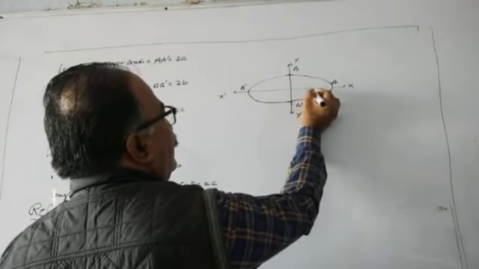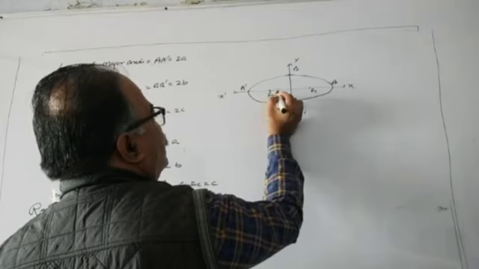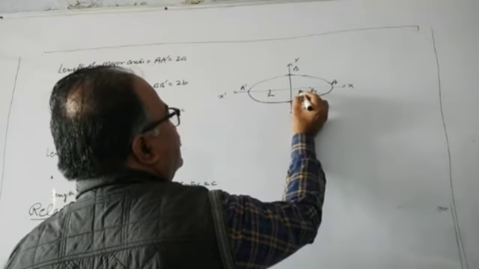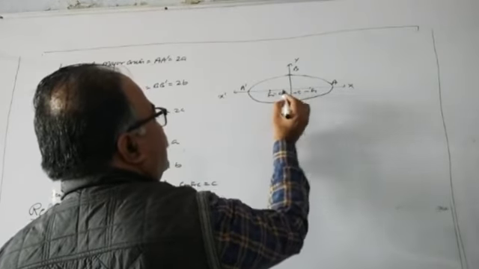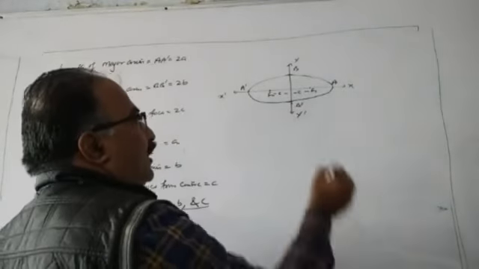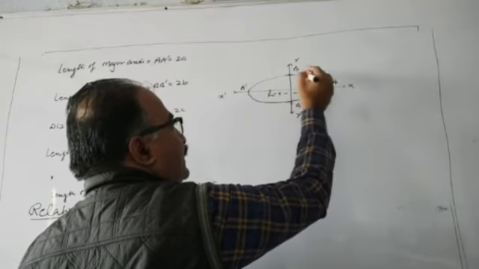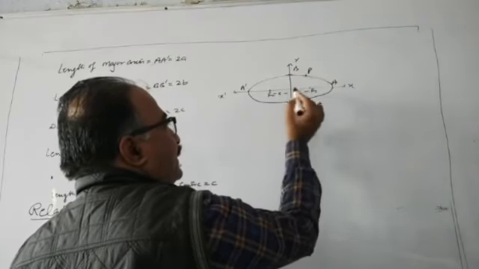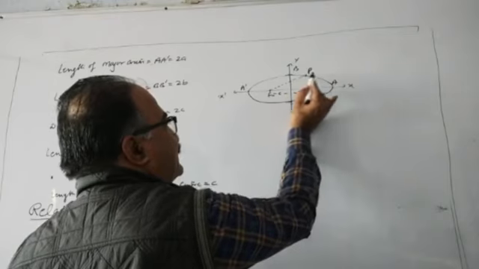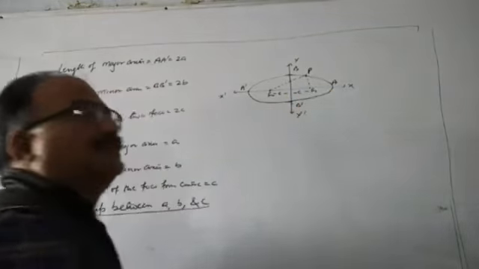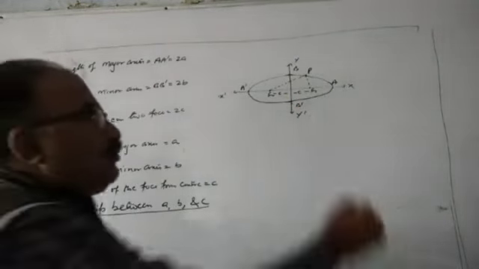It is the focus 1, this is the focus 2, and distance C from here, it is also C. Now, if I consider any point P here, this is point P, the sum of these two distances remains constant throughout the ellipse.